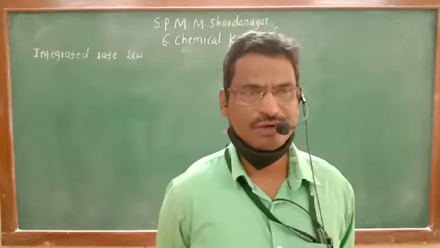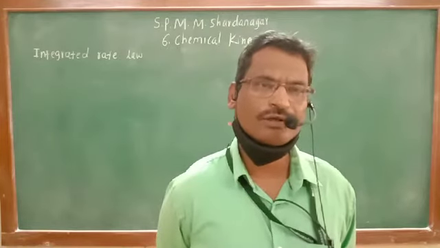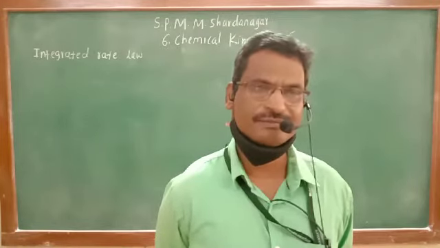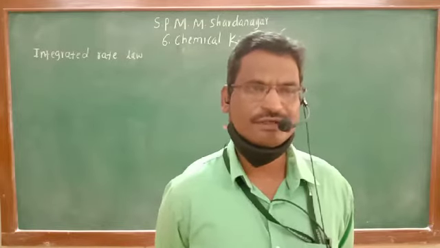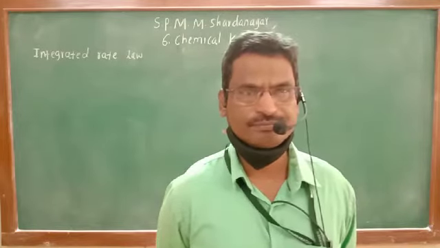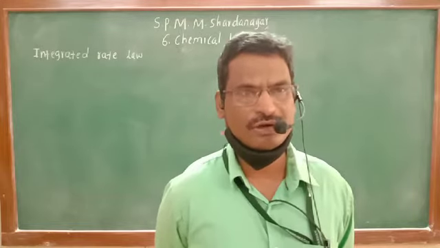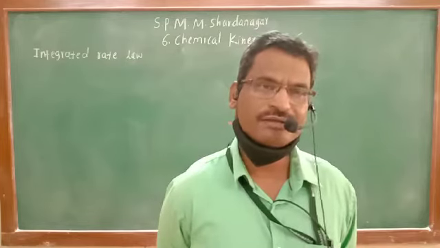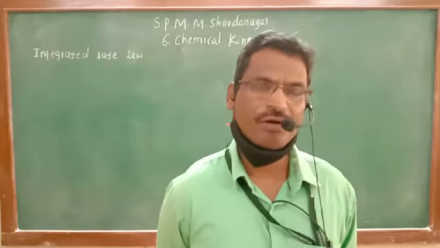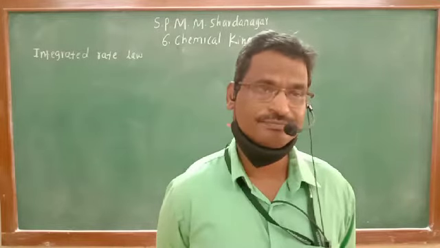The distinguishing points we have studied: molecularity is the number of molecules of reacting substances, whereas order of reaction is the summation of exponents or powers of concentration terms in the rate law equation. Molecularity is a theoretical concept. Order of reaction is experimentally determined.